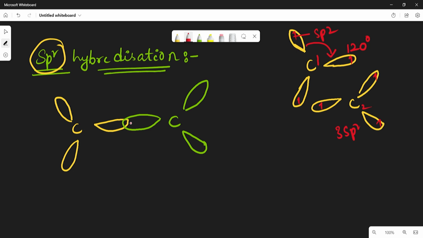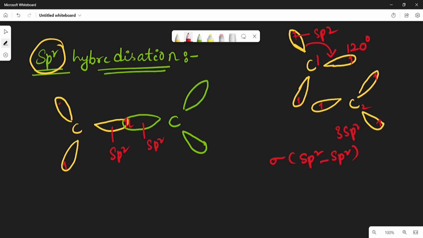So when these two carbon atoms come close together, one sp2 hybrid orbital of the first carbon atom overlaps with an sp2 hybrid orbital of the second carbon atom. So there exists a sigma bond between the sp2 hybrid orbitals of the two carbon atoms, right?